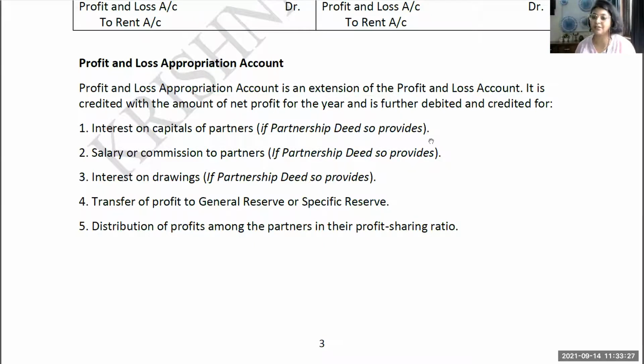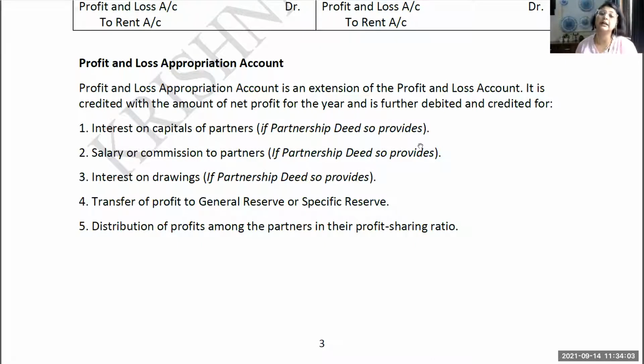I always say profit and loss appropriation account is owner's account. Owner's account means who is the owner of business. Owner of business is partner. All the partners are owners of business. So whatever they are going to get from the profit, that is their account. And this is all treated in profit and loss appropriation account. What is the sequence of making profit and loss appropriation account? First, profit and loss account will be made. Whatever profit is generated from there, it is transferred to profit and loss appropriation account. Then that profit is distributed among the partners.